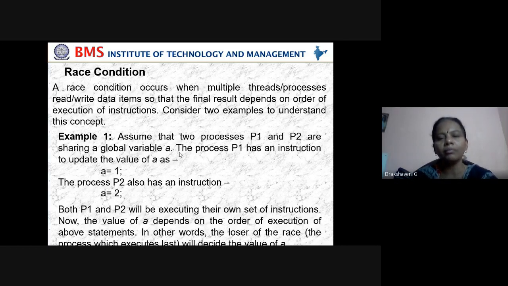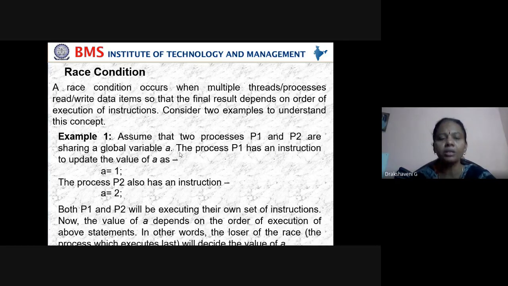And the P1 function, what does it have? An update of A. P2 also has an update of A. P1 updates the A value to 1. P2 updates the A value to 2. Both P1 and P2 will be executed with their own set of instructions. Now, the value of A depends on the order of execution of the above statements.